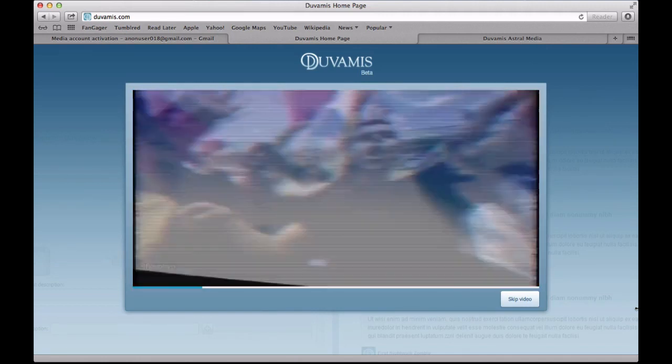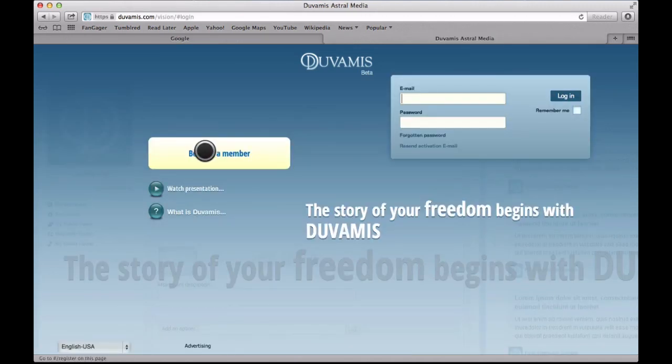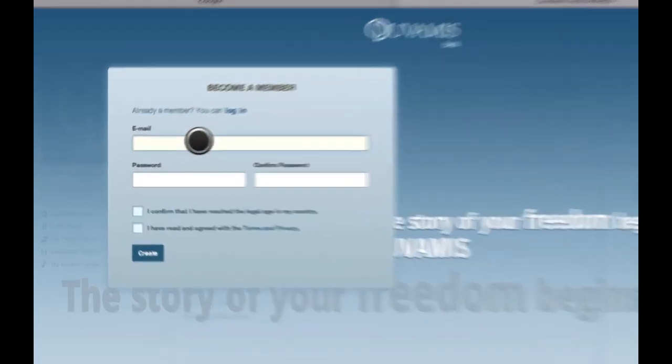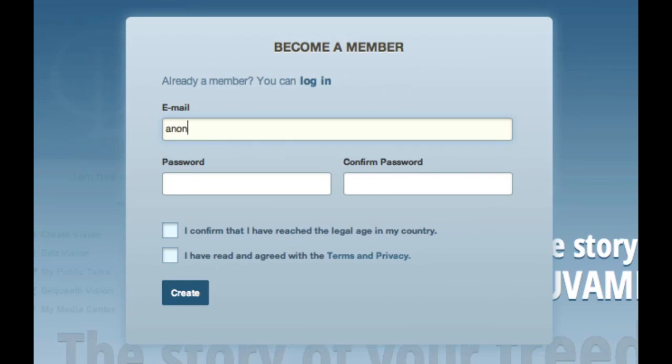In order to start your Duvamis experience, you need to register. Click on the Become a Member button on your left. A registration form will pop up. Here you must enter your email and password. Keep in mind that you need to be over the legal age in your country to register with Duvamis.